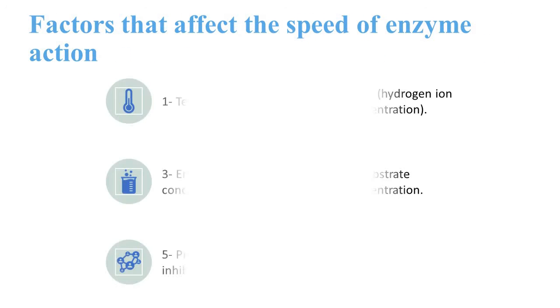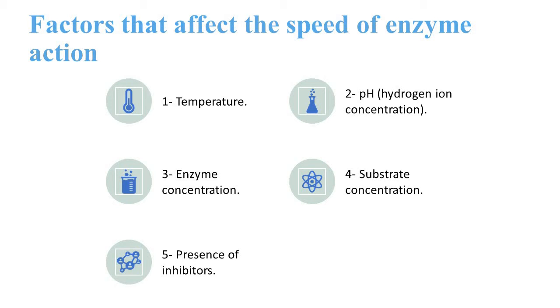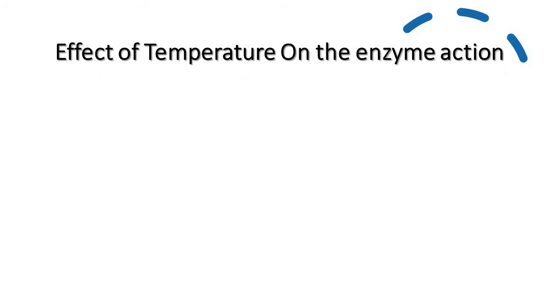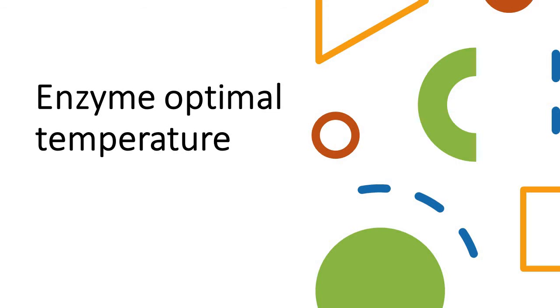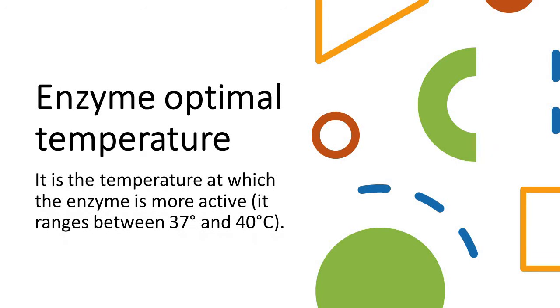Here we are talking about the factors that affect the speed of the chemical enzyme reaction. What are the factors? Yeah, temperature. Temperature is the first factor that affects enzyme action. Why? Because we have something called the optimal temperature. You know that the human body temperature is what? From 37 to 40, yes? Of course, from 37 to 40, and it's the thermal range for the enzyme to work inside your body.